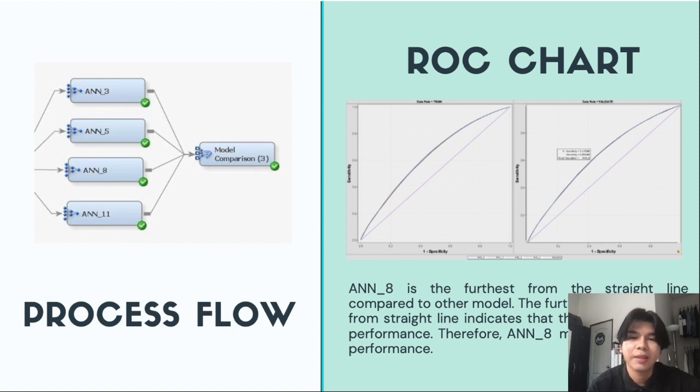Now, I would like to explain the process involved in the artificial neural network. As we can see here in the process flow, there are several types of artificial neural network models. The first ones are ANN3, ANN5, ANN8, and ANN11. All these models are connected to the model comparison so we can find the best fit model. Each type of model has a different number of nodes in the hidden layer. For the ROC charts, the model furthest from the straight line has the best performance. So here, ANN8 has the best performance because it is the furthest from the straight line.